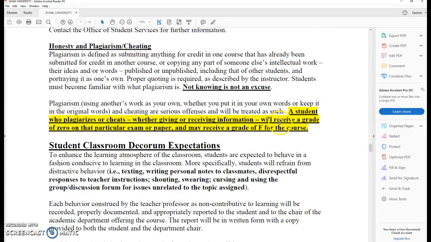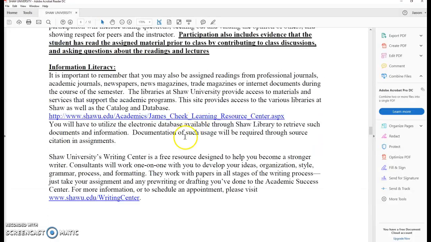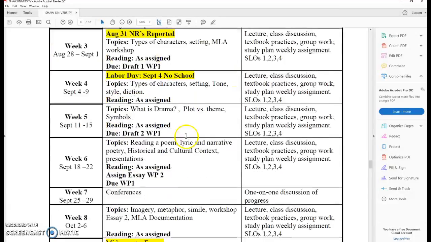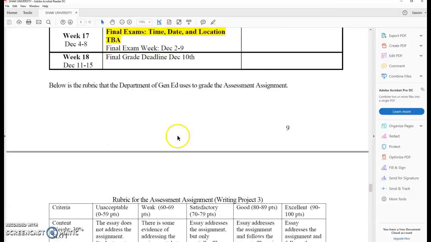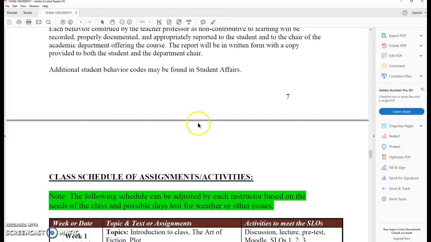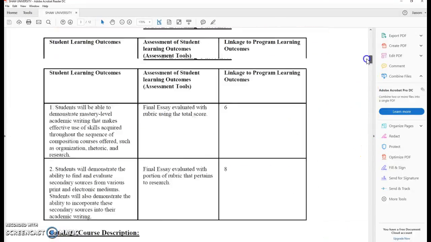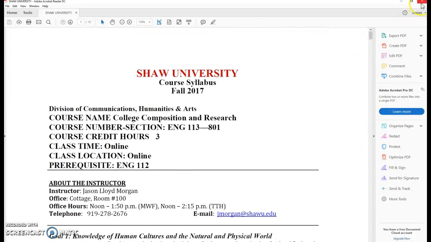Plagiarism. That's a big thing we're going to be talking about probably next week. Again, if you plagiarize, you will get a 0 on that particular assignment, and you could receive an F in the course. So don't copy and cheat. That's a basic rundown of what's going on. So I would just scroll through this to make sure you understand the syllabus. It's important. So let's go ahead and click out of that.